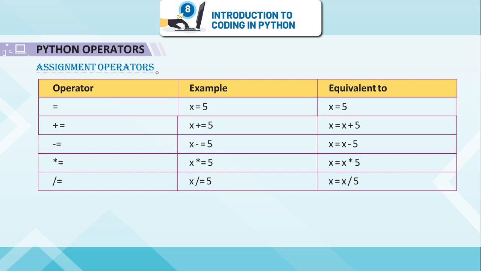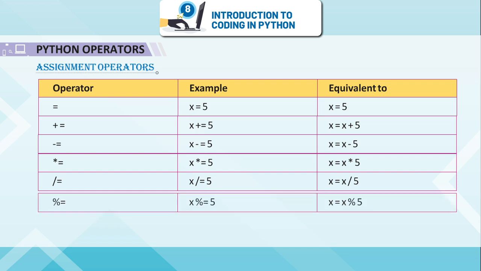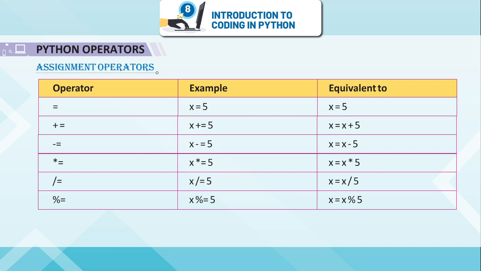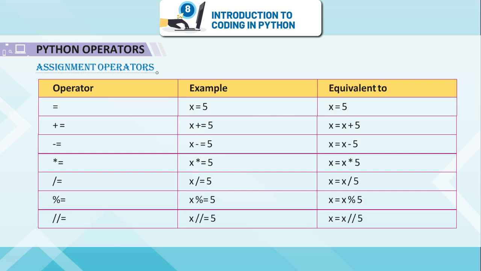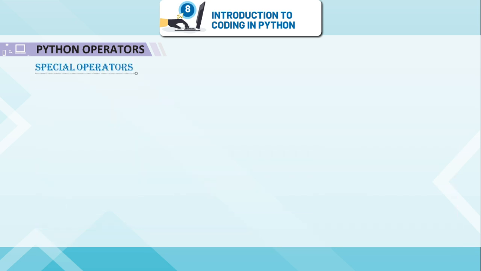Divided by equal: x /= 5, x = x / 5. Percentage equal: x %= 5, x = x % 5. Float division equal: x //= 5, x = x // 5. Asterisk asterisk equal: x **= 5, x = x ** 5.